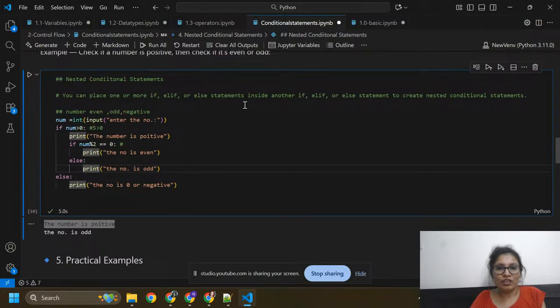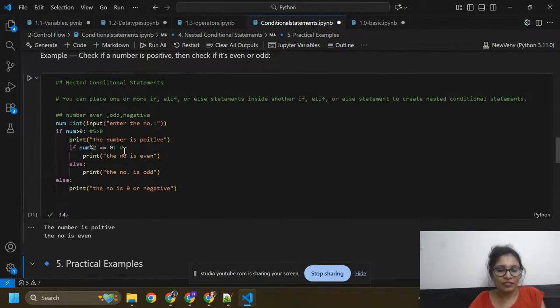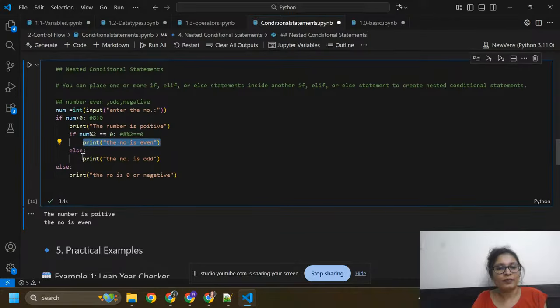Now I'm going to rerun again, and here I'm giving 8. So here first of all I need to check 8. Okay, 8 is greater than 0. Yes. Then it will print positive. Here I am going to check 8 divided by 2. I got remainder 0. Yes. Then it will print this condition: the number is even.